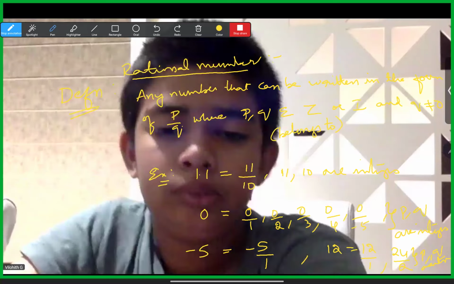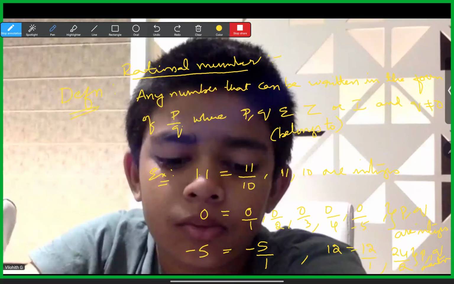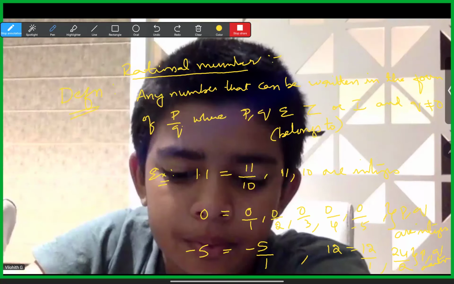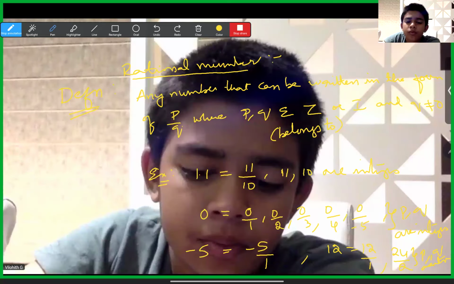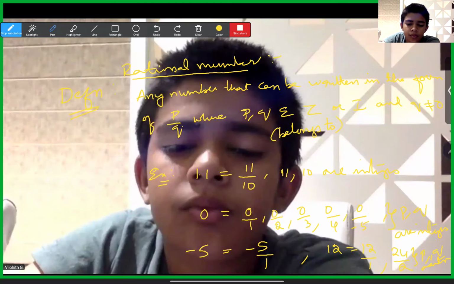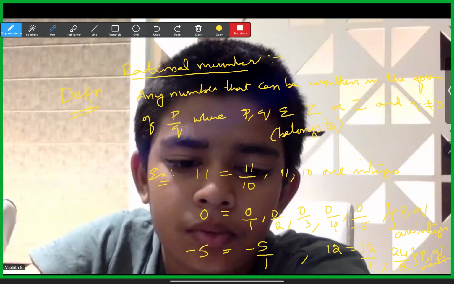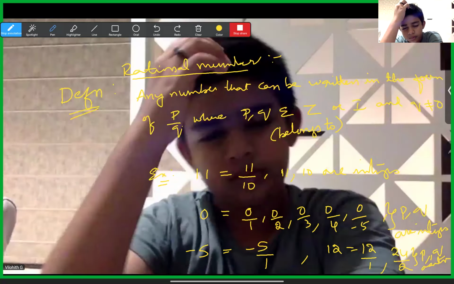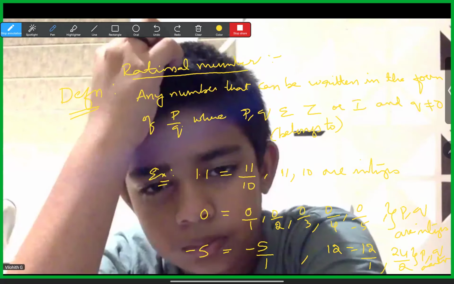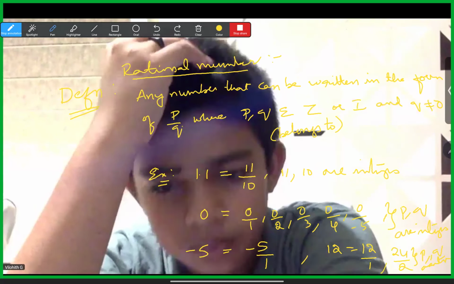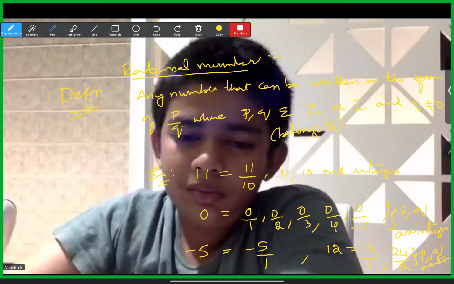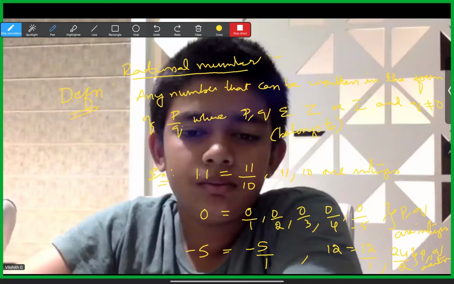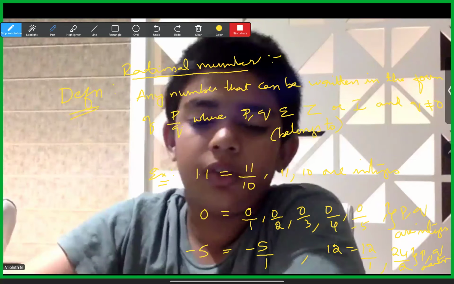And we have done cancellations, no? Suppose 10 by 5 is there, 5 ones are 5, 5 twos are 10. Cancellations also are similar to fractions only. Then what else is different? We need to follow integer rules when plus and minus numbers are involved. If you multiply two negative numbers, we'll get a positive answer. That rule only will be followed here also. Cancellations follow the same rule as fractions.